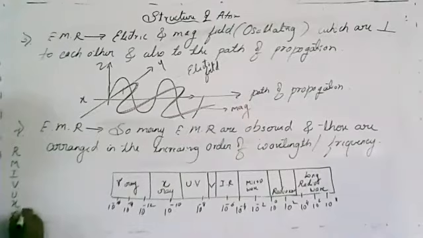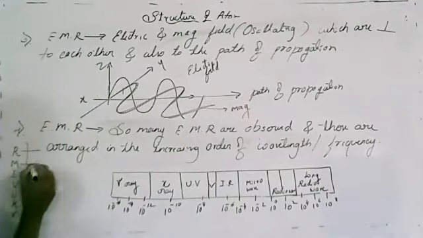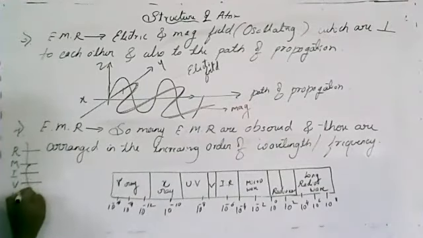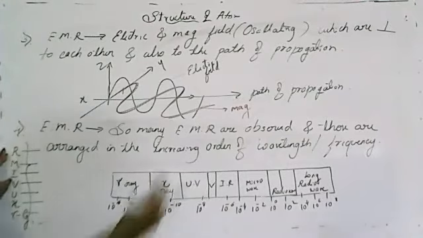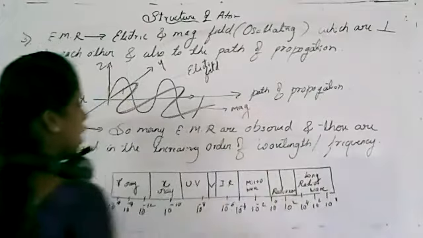I'll represent gamma as G. So you have to remember the order of this one. Just remember it as Radio Mirchi in village under X-ray gun. Clear? Radio Mirchi in village under X-ray gun. Gun is for gamma. Radio is for long radio wave and also for radio wave.